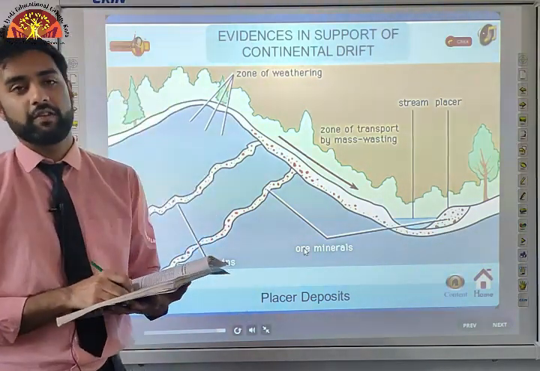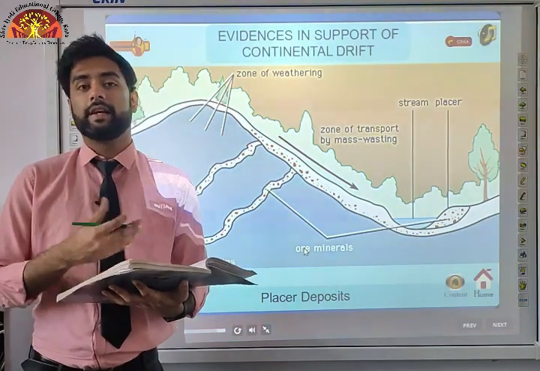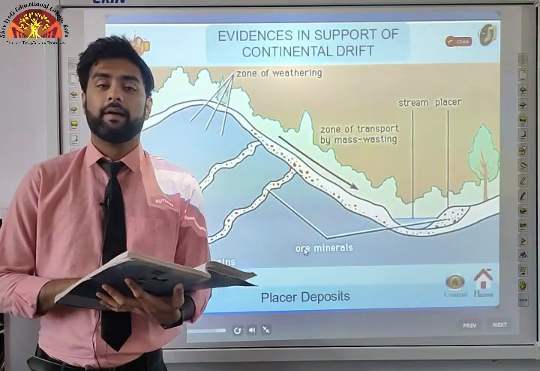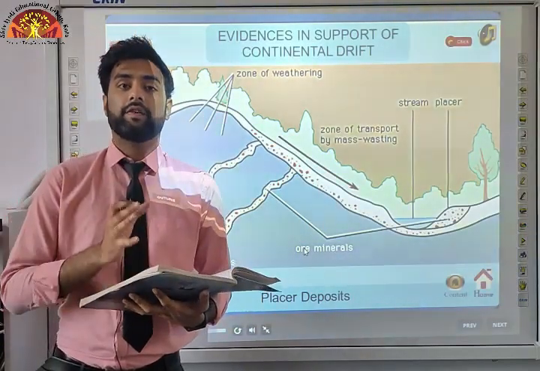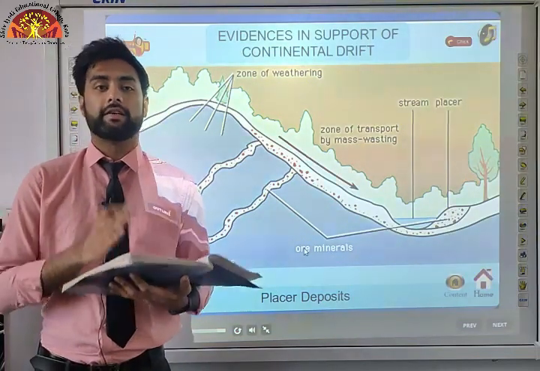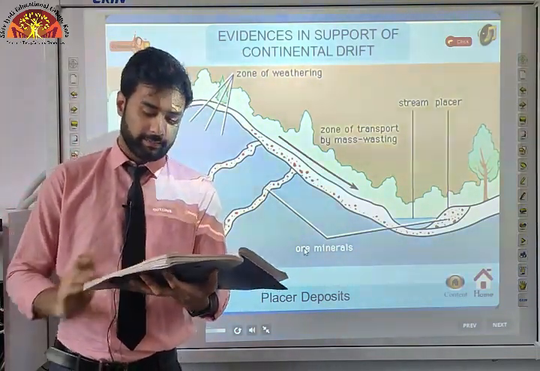Gold was extensively found in Ghana, Africa, but it doesn't tell us where it originated from, the source. The source and the parent rock are absent, but in Brazil, we find a lot of gold placer mines, which suggests that maybe these two continents were connected together, and that's why similar minerals are obtained from these continents.